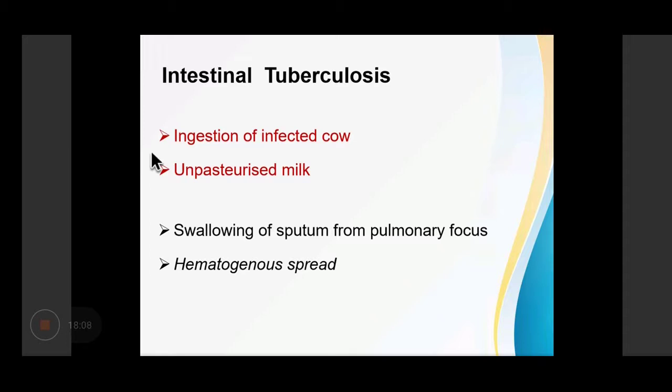Now, intestinal tuberculosis can occur because of ingestion of infected cow's milk by Mycobacterium bovis. It is because of the ingestion of unpasteurized milk, and infection by Mycobacterium bovis has decreased now because milk is being pasteurized. It can also occur because of swallowing of sputum from the pulmonary focus, or because of spread of the tubercular bacilli through the hematogenous route.